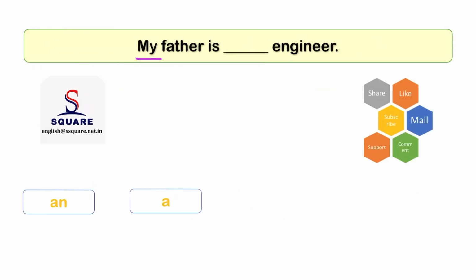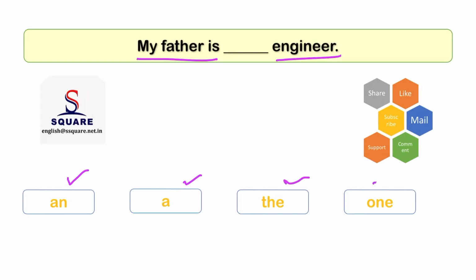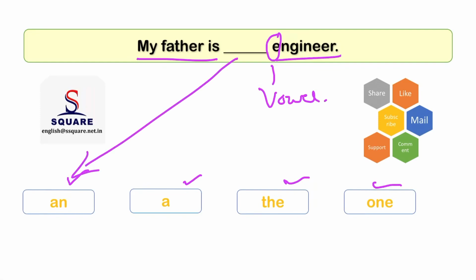Likewise, next question is: my father is dash engineer. Options are an, a, the, one. Here engineer's first letter is a vowel. We select an engineer. My father is an engineer.